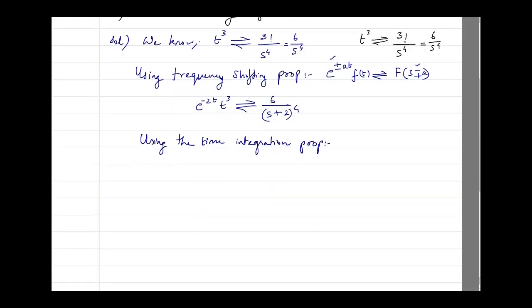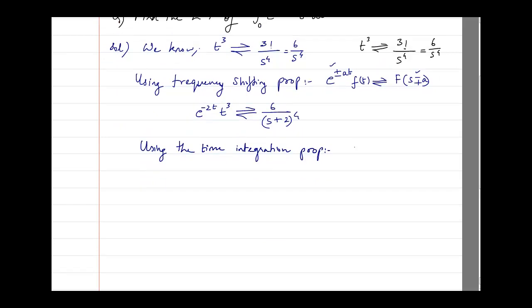If you have a function f of t whose Laplace you know is F of s, and you want to find the Laplace transform of the integration of f of t with respect to dt, then all you have to do is divide F of s by s. That's all.